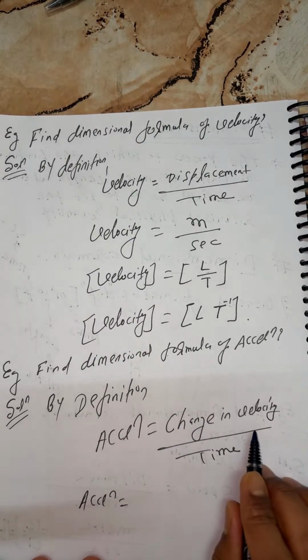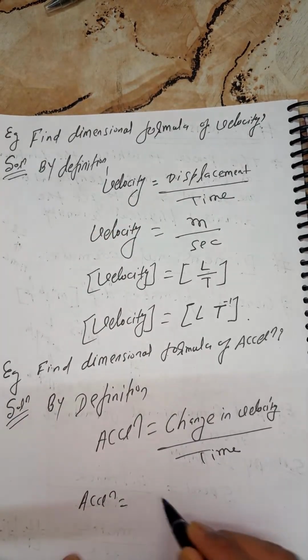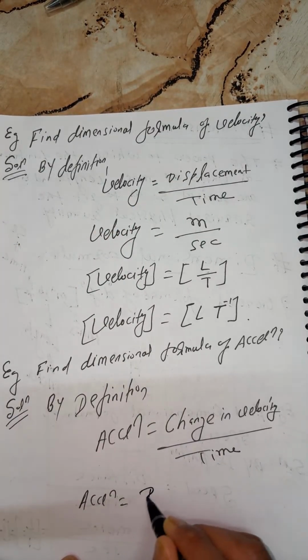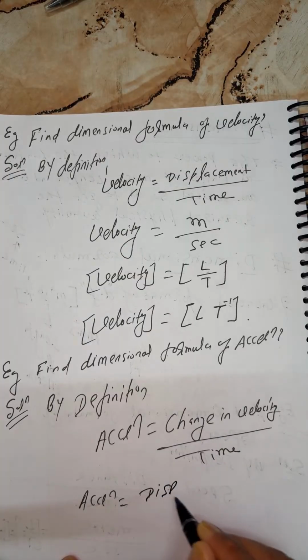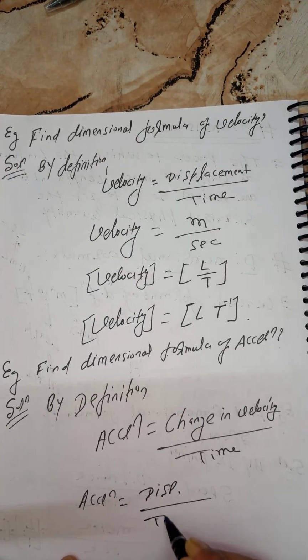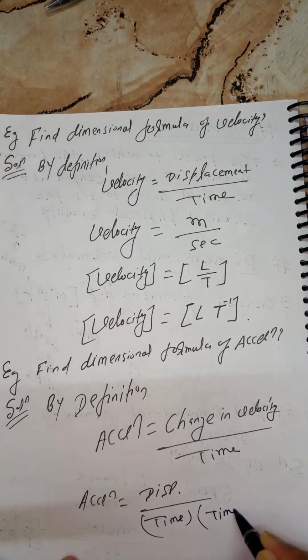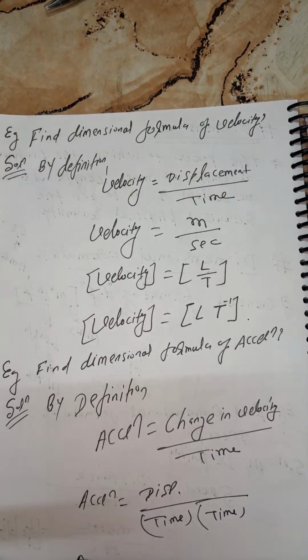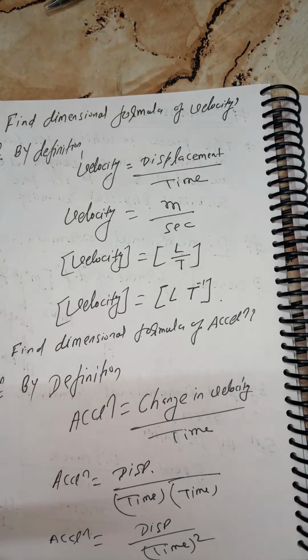Velocity we have just done: displacement per unit time. So acceleration is equal to displacement upon time, whole square.